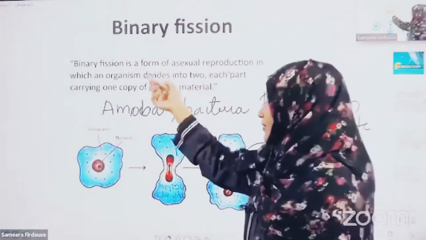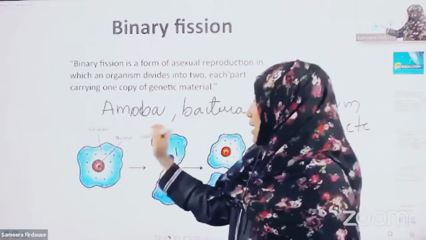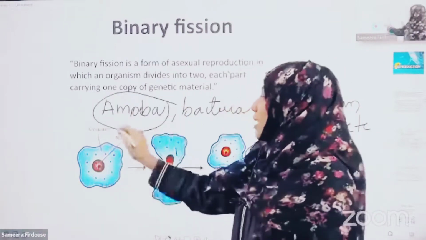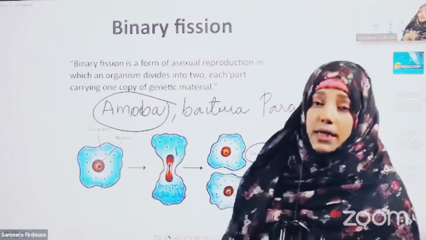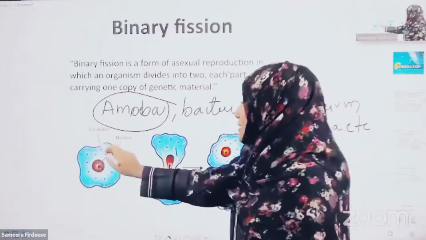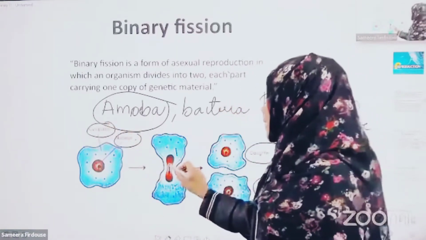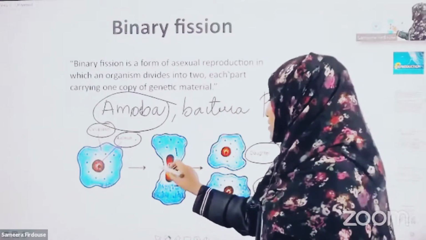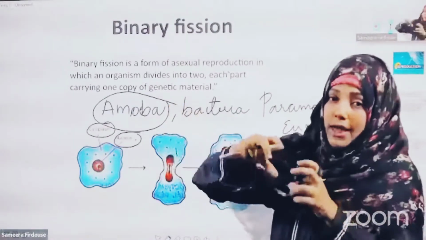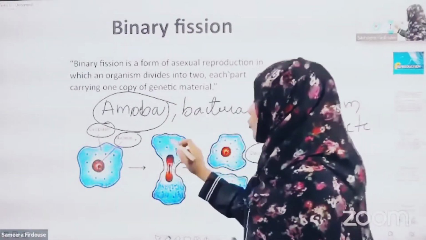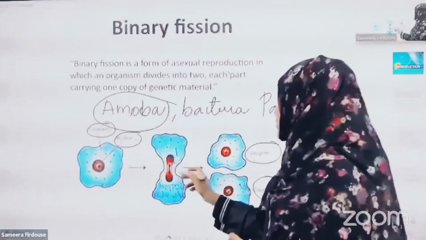I repeat, binary fission is a form of asexual reproduction. One organism is involved here. I have taken the example of amoeba. What happens during favorable conditions? When the conditions become favorable, they undergo reproduction, where the cytoplasm and nucleus play a very important role. From the middle of the body, constriction appears. The nucleus protrudes, enlarges, and the cytoplasm also moves towards one pole and the other pole, and the nucleus also moves.